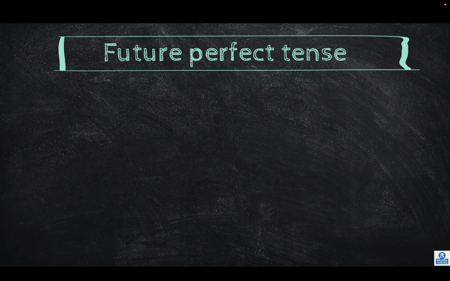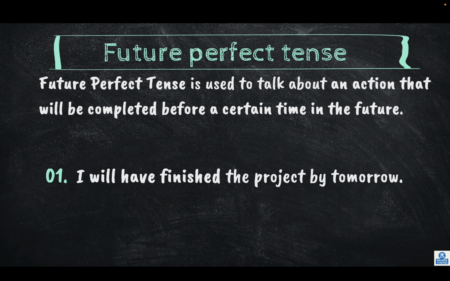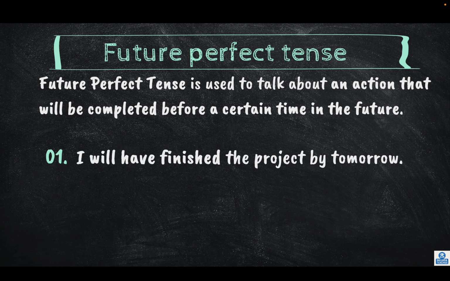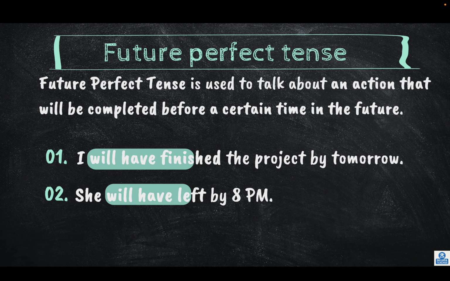Next is future perfect tense. Future perfect tense is used to talk about an action that will be completed before a certain time in the future. Like, I will have finished the project by tomorrow. So, will have is the helping verb plus the main verb finished, that is V3. She will have left by 8 pm. Will have left is the verb for future perfect tense.